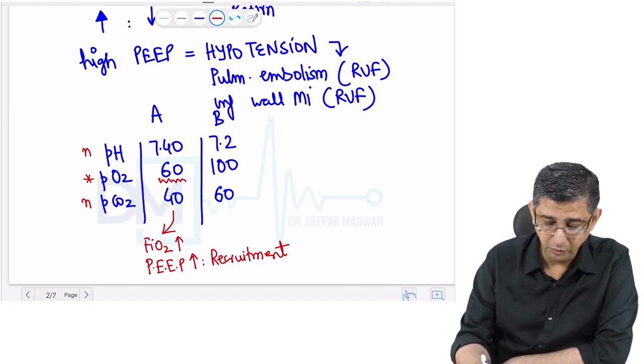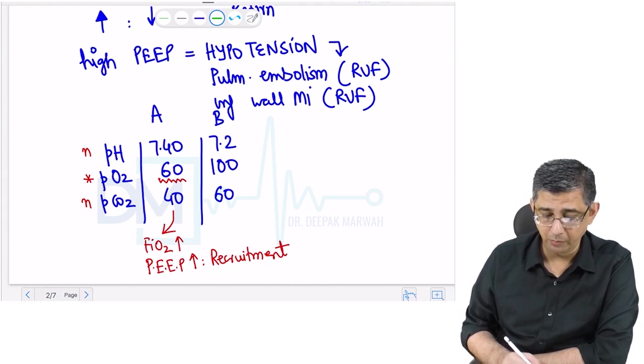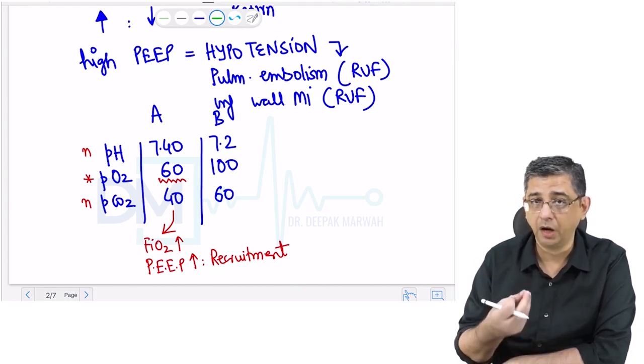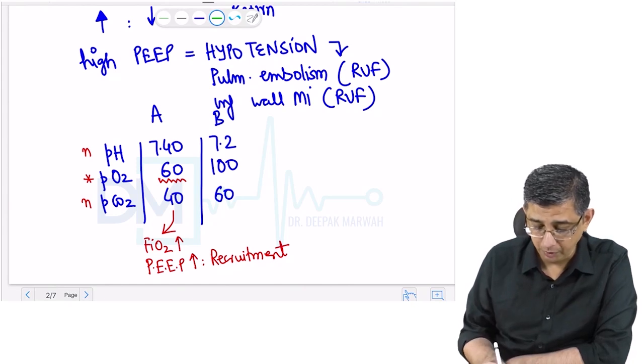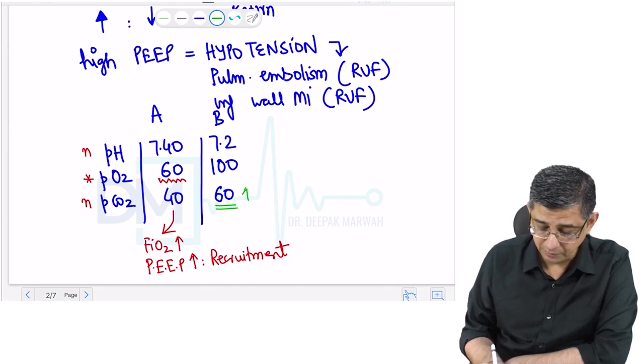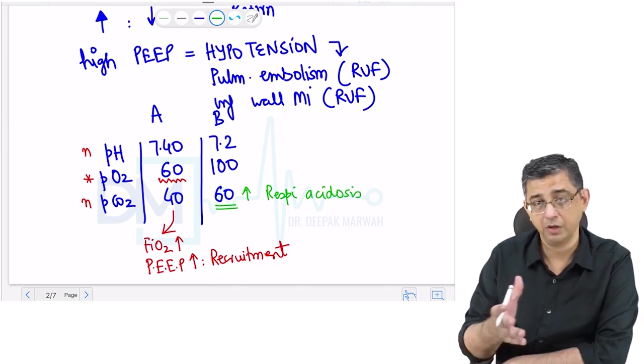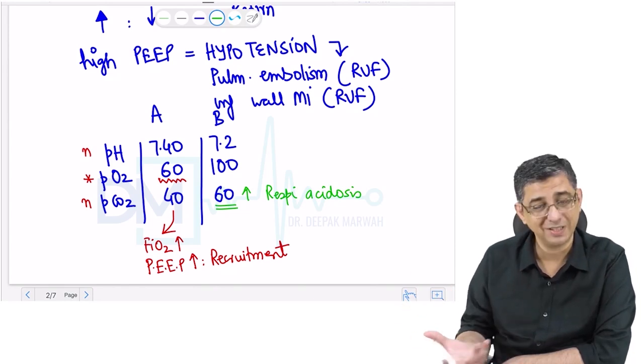On the other hand, if you look at the second patient, you will notice that in this person, the problem is not with oxygen. PO2 is perfect, 100 millimeters of mercury. The problem is in PCO2, that is 60 millimeters of mercury, which is elevated. This person is having a respiratory acidosis. Why am I saying respiratory acidosis? Because carbon dioxide combines with water forming carbonic acid, releasing protons, and protons will cause acidosis.